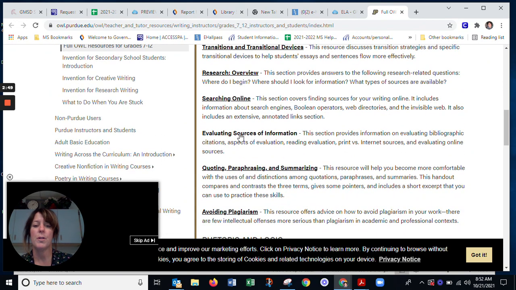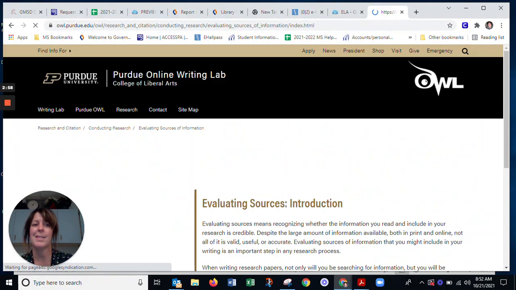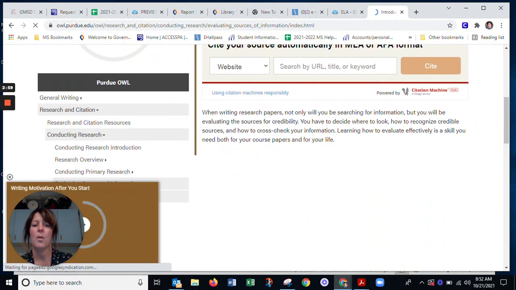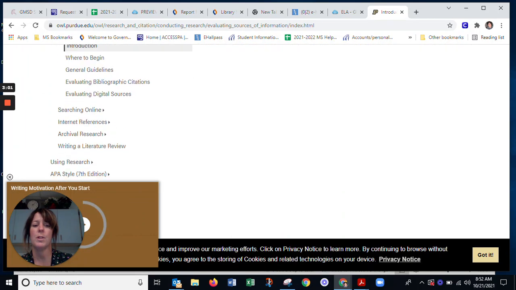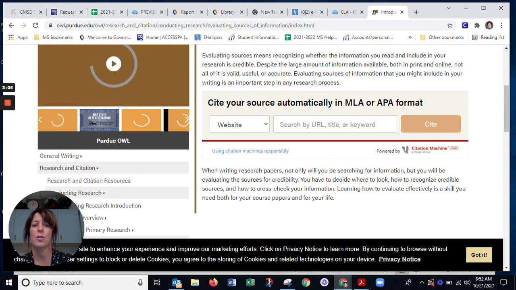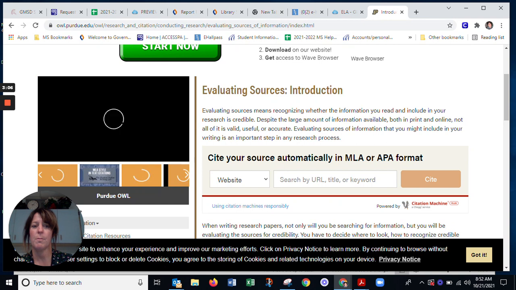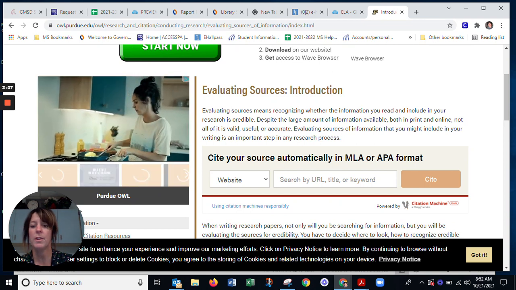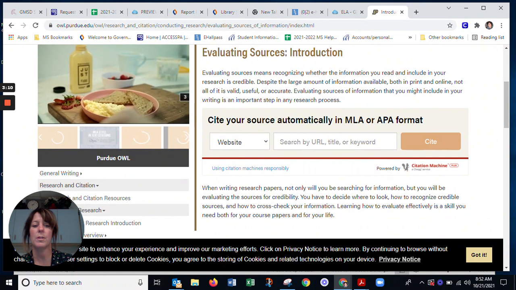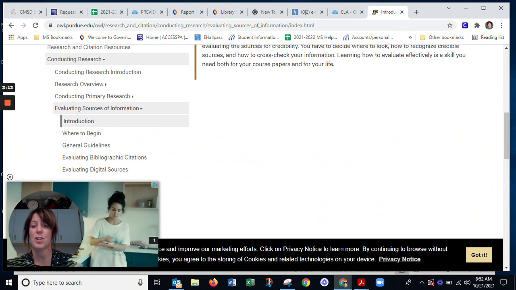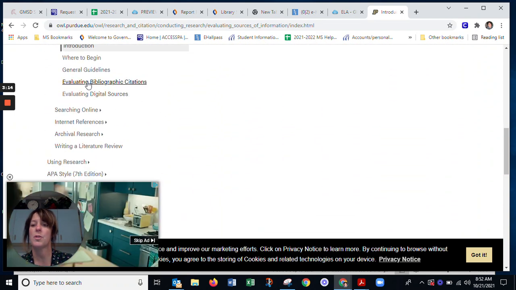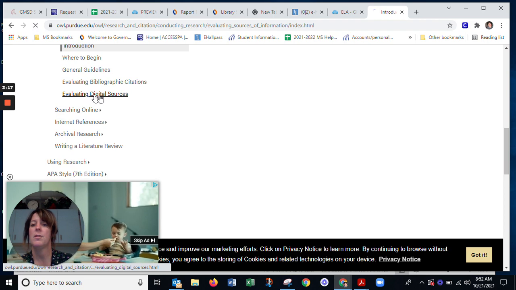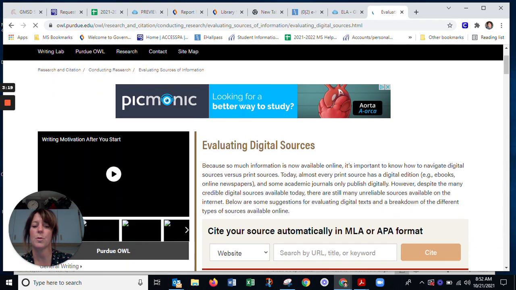So if you are going to use Google, I would like you to find the Evaluating Sources of Information tab on the Purdue OWL site, because this is going to tell you what kinds of things you will need to look for in a good research site. And there's a quick paragraph here that tells you some basic information, but you can also go over here to the side and you can see the Evaluating Digital Resources tab.